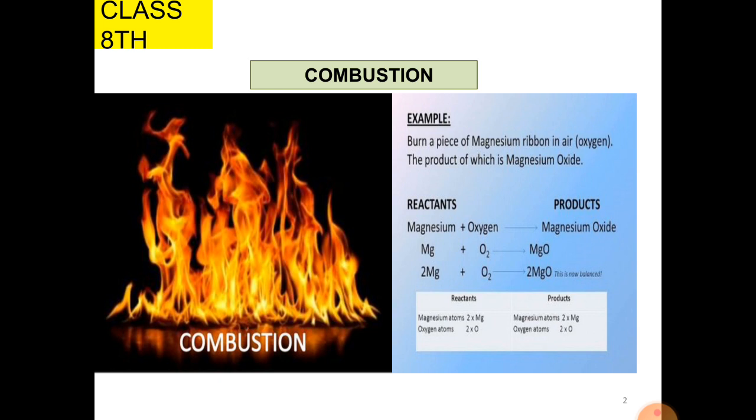When we talk of combustion, combustion is basically a chemical process in which a fuel, a combustible substance, reacts with oxygen to give off heat. Sometimes light is also given off during combustion, as we have witnessed in the example of the burning of magnesium ribbon. This is either as flame or glow.